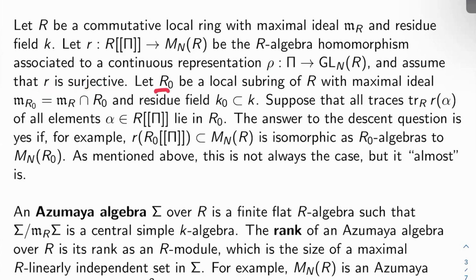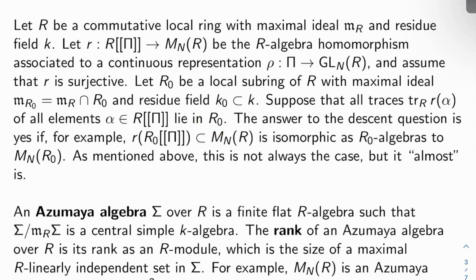Let R naught be the local subring of R with maximal ideal m_R naught, which is m_R intersect R naught, and residue field K naught that actually lives in K. Let's suppose that all the traces over R of alpha, for all elements alpha in the completed group ring R bracket pi, actually lie in R naught. So all the traces live in some actual local subring R naught of R.